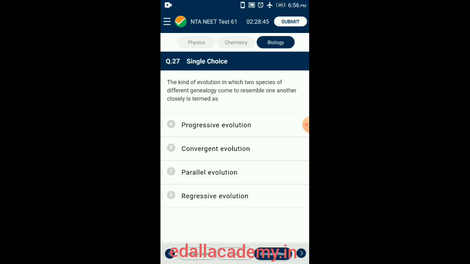Evolution in which two species of different genealogy, that means a line of descendants traced continuously from an ancestor, come to resemble one another closely is termed as convergent evolution. Evolution of wings in insects and birds serves as an example of convergent evolution. So the answer for this question is option B, convergent evolution.